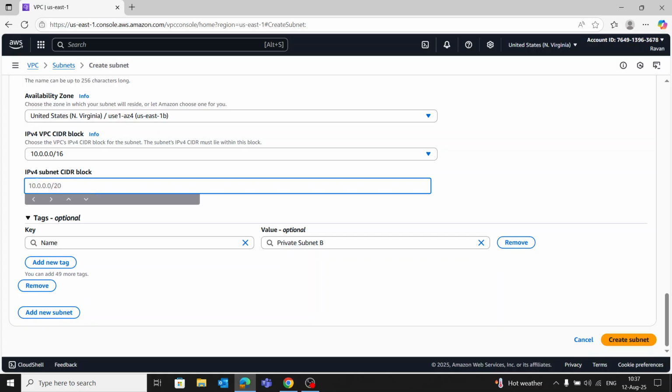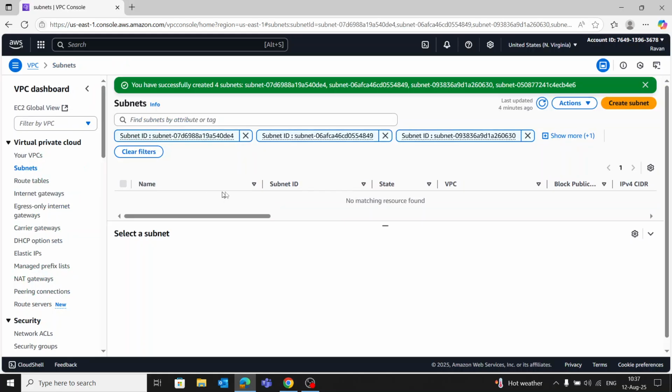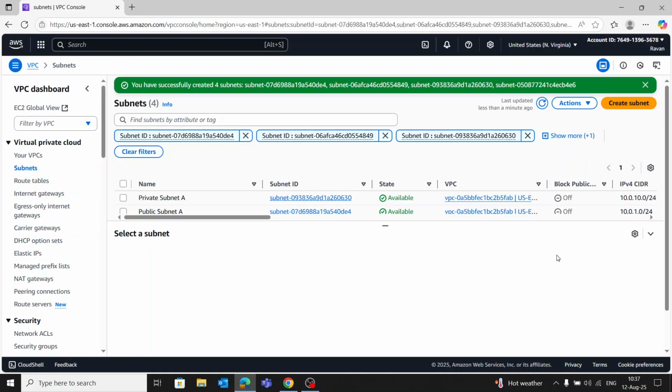IP address range 10.0.20.0/24 and click finalize, create subnet. Okay, all our subnets are created.